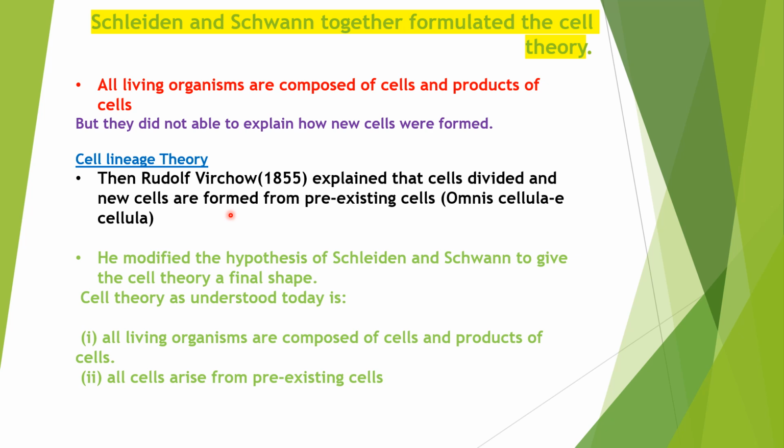So cell theory as understood today is: all living organisms are composed of cells and products of cells. This point was given by Matthias Schleiden and Theodor Schwann. And Virchow also included his point: all cells arise from pre-existing cells. Okay.